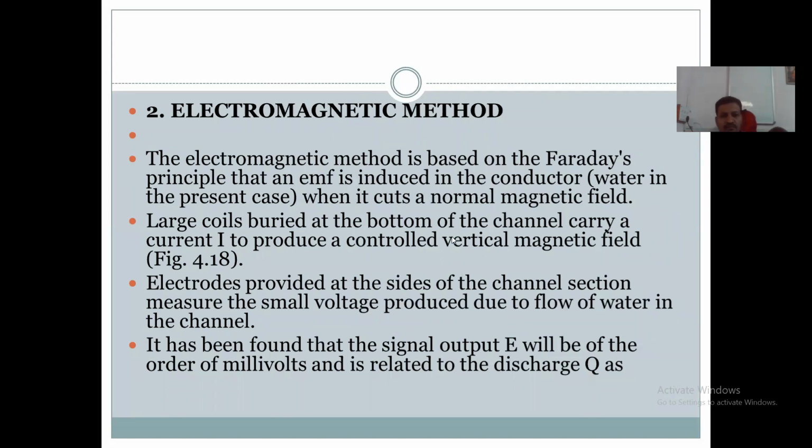These large coils carry a current I that produces the controlled vertical magnetic field.